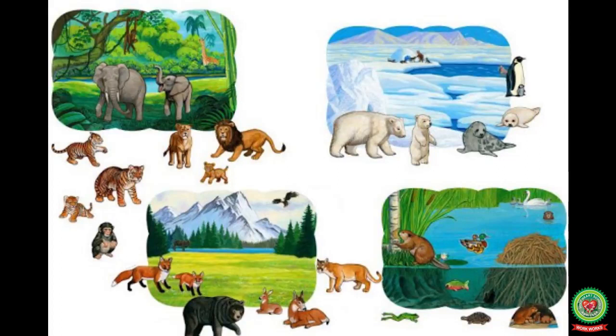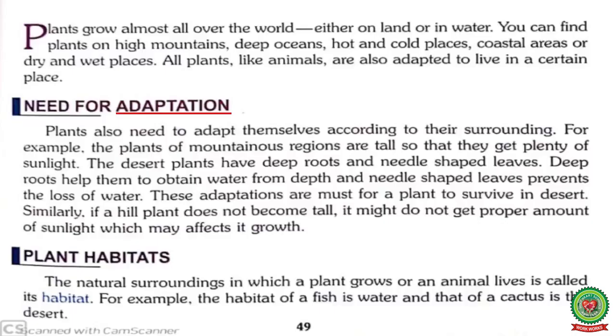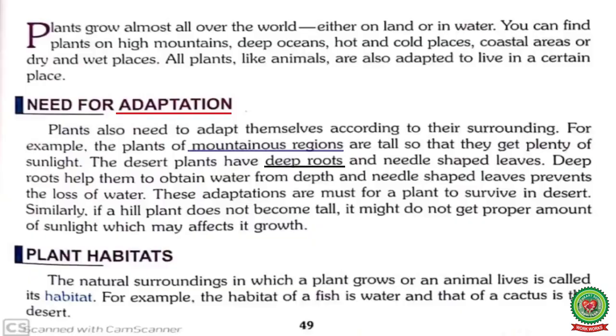As animals are adapted to live in different areas, in a similar way, plants are also adapted to live in a different habitat. Now come to the topic: need for adaptation. Underline the word adaptation. The definition of adaptation is changing oneself according to the environment. Plants also need to adapt themselves according to their surroundings. So students, plants also develop some special features according to the place where they are found.